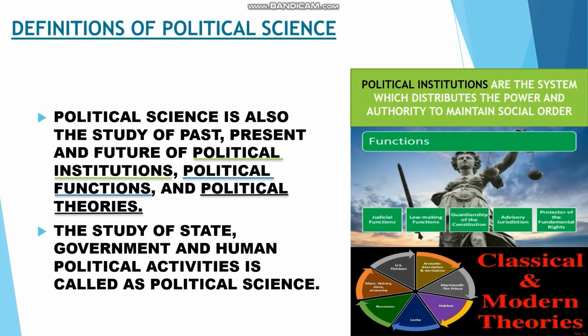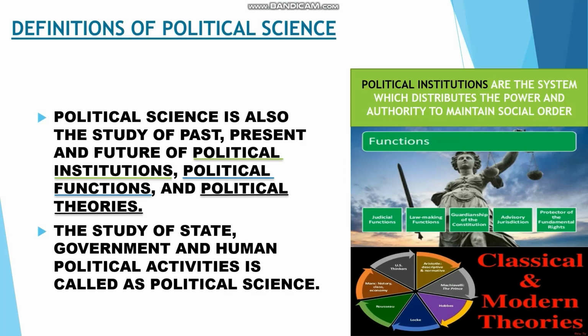Political institutions are the system which distributes power and authority to maintain social order. So political institutions are nothing but a system which maintains law and order in the country. Understood? To maintain law and order, it has to distribute power and authority.